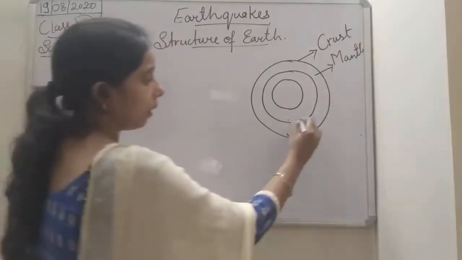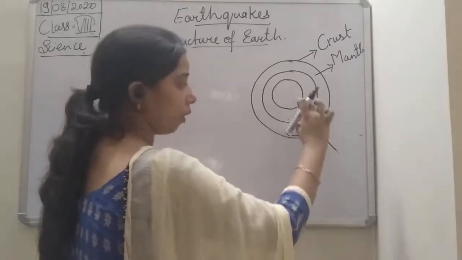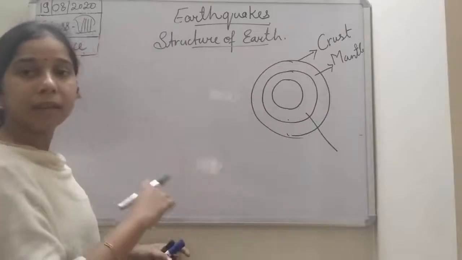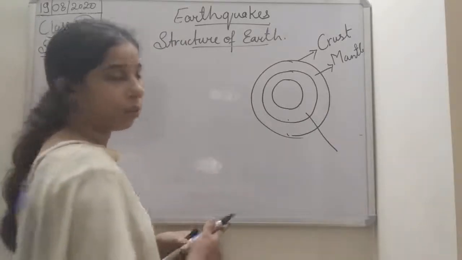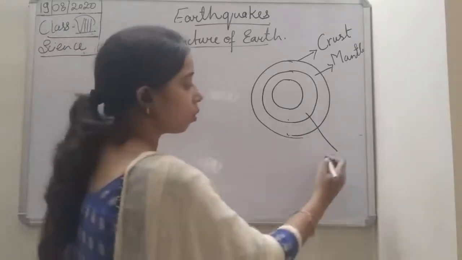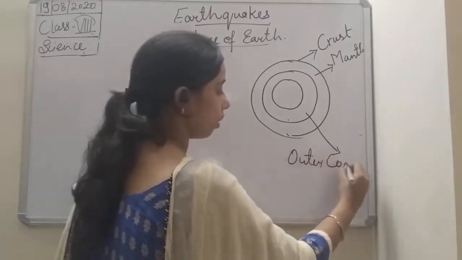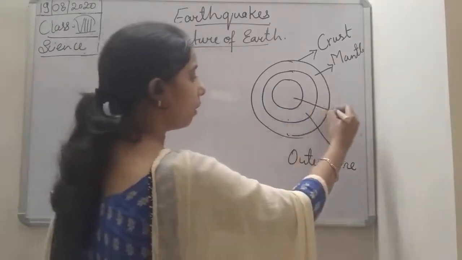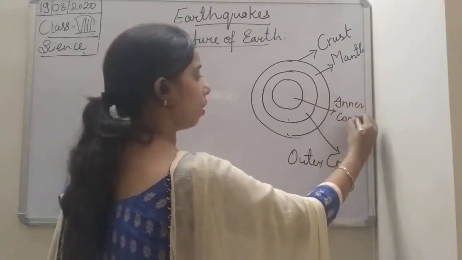Then these two portions are the portion of the core. Okay, and core is again divided into 2, that is the outer core and inner core. So since this is the outer portion of the core students, we can say this is the outer core, and here it is the inner core.